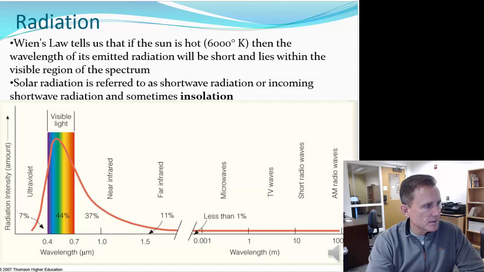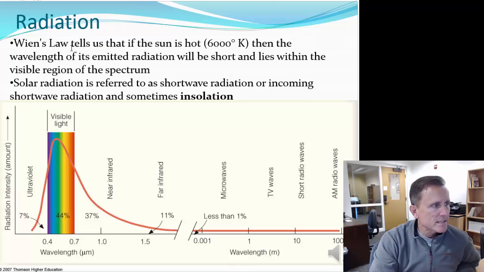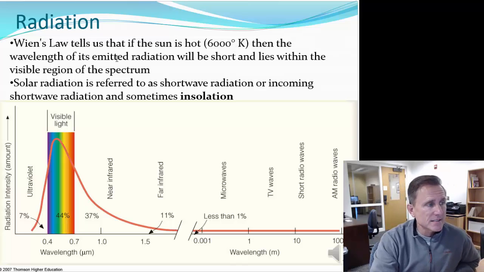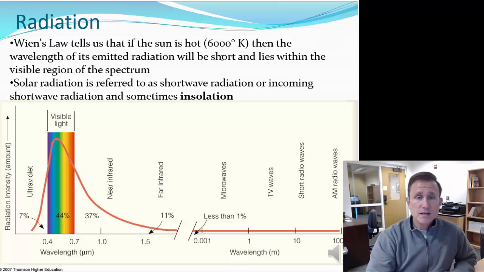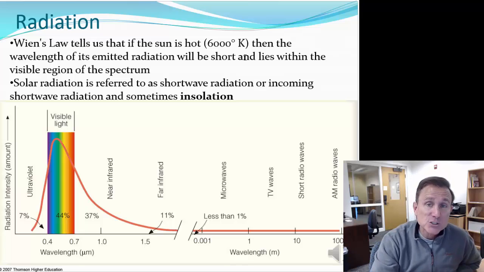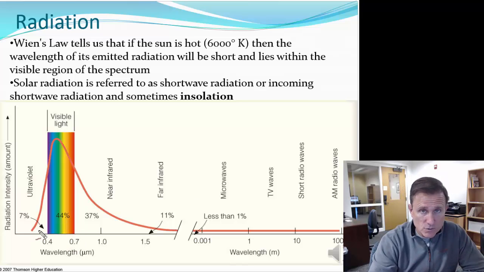All right, tying these things together, what that tells us is that Wien's law says that if the sun is very hot, 6,000 degrees Kelvin, then the wavelength emitted by the sun will be short. Since the sun is very hot, it will emit short wave radiation, and that short wave lies mainly within the visible spectrum. So what Wien's displacement law tells us is that of all the radiant energy the sun puts out, most of it is in the visible spectrum, and less of it is in the infrared spectrum.